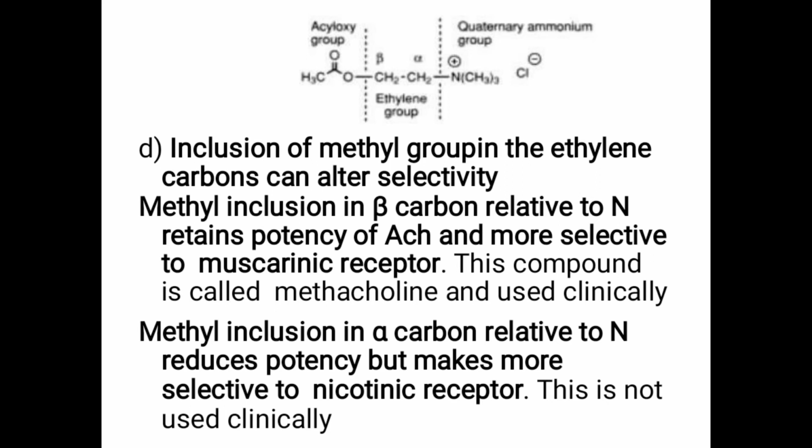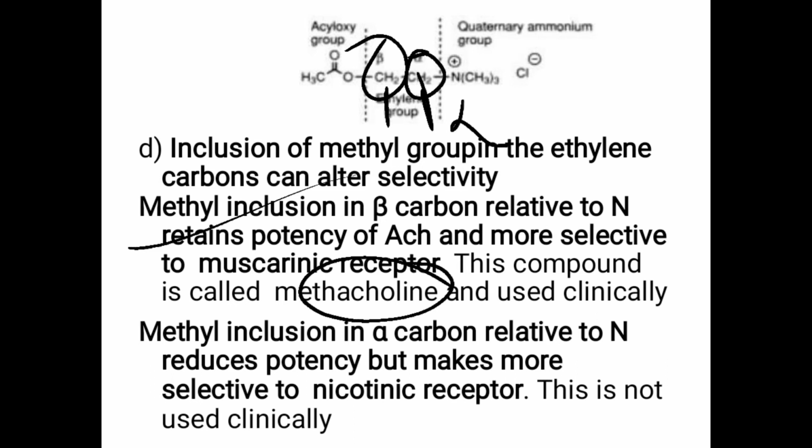Okay. Now two methylene groups are present. So this carbon is alpha, this is beta. If a methyl group is added on this beta carbon atom, then it retains the potency and becomes more selective towards the muscarinic receptor. And the name of such a compound is methacholine. And if methyl is included on this alpha carbon atom relative to the N, then it reduces the potency, but the drug becomes more active towards the nicotinic receptor.